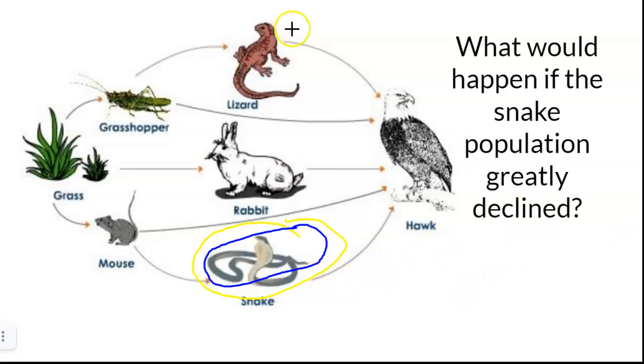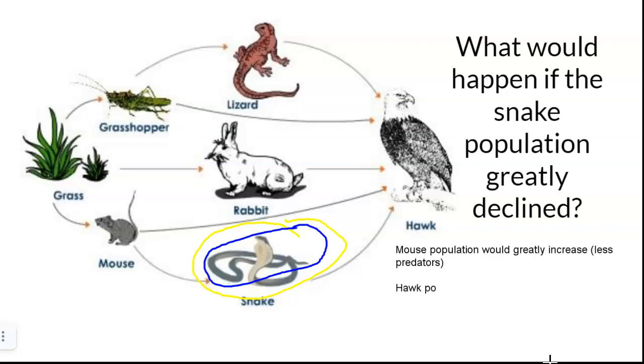So why are they connected? Again, we're doing it because it's within that food web. What's going to happen if they're no longer connected? I know that it has to do with eating. So if the snake population greatly declined, probably the mouse population would greatly increase because there's less predators. So that wouldn't be good.